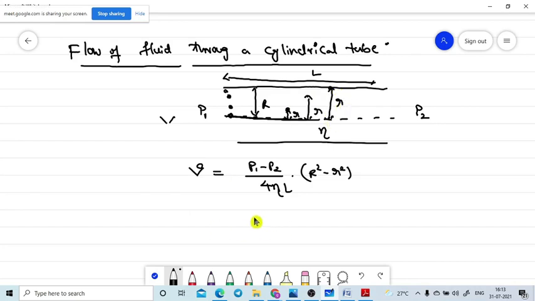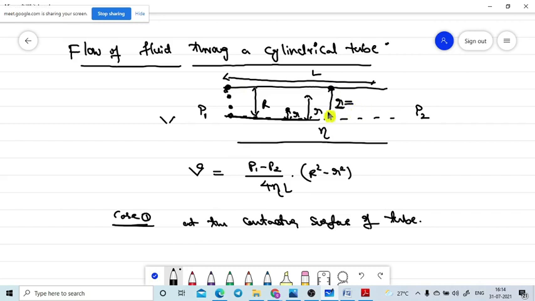Now I am taking two different cases. Case 1: let me find the velocity of the fluid particle at the contacting surface of the tube. That is our goal. If you reach this point, the small r value will become the radius of the tube.